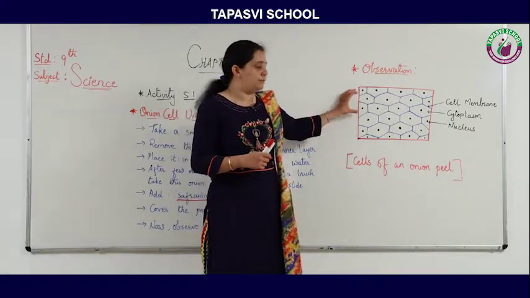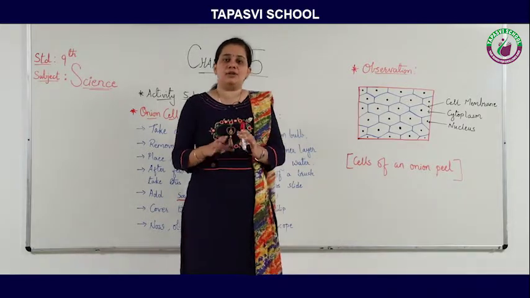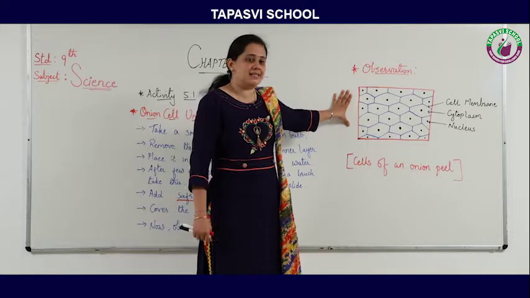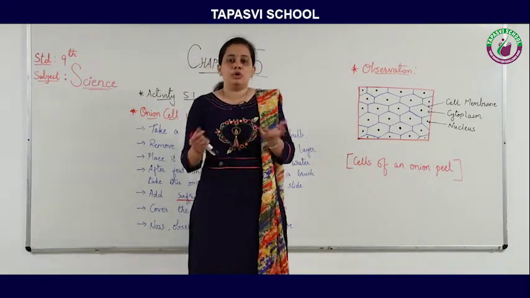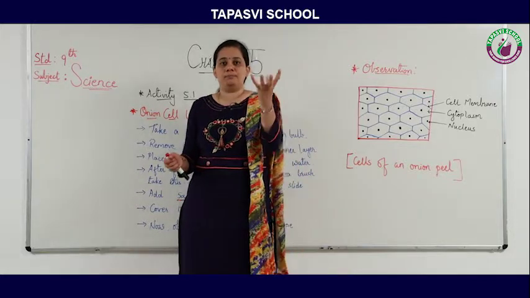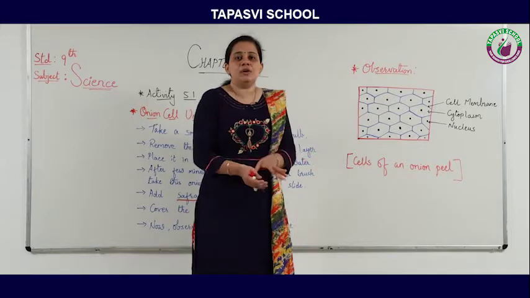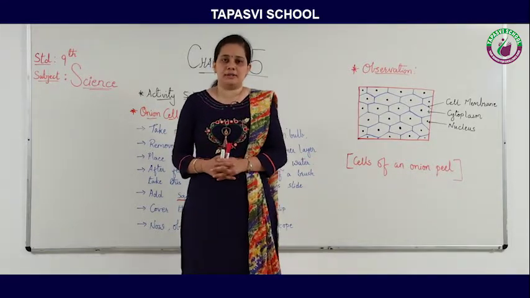Means if you see an onion from any region of the world, you will see that the cells have the same structure. No matter whether it is big or small, or from any region of the world, it has no difference.